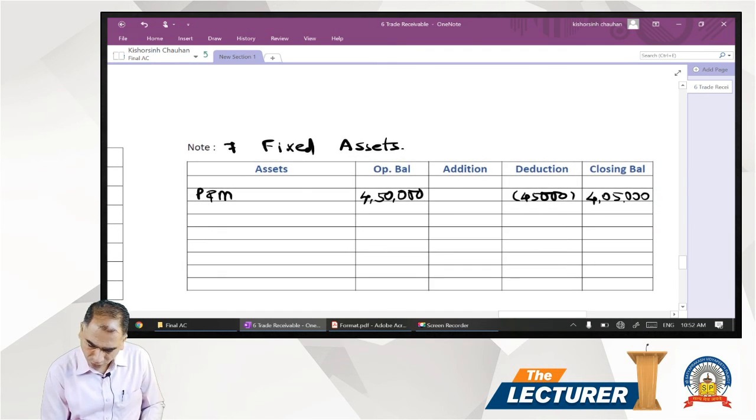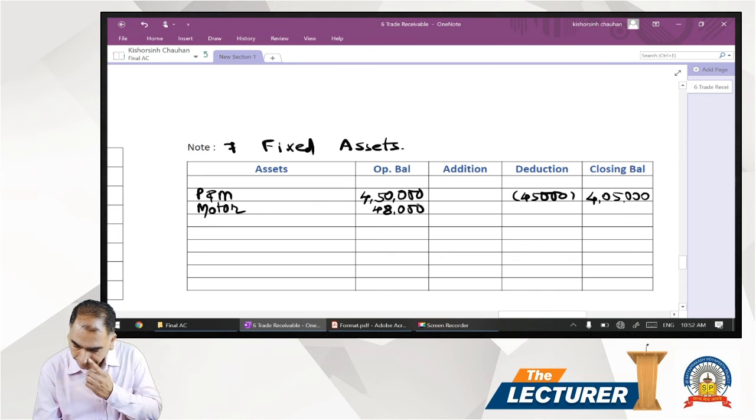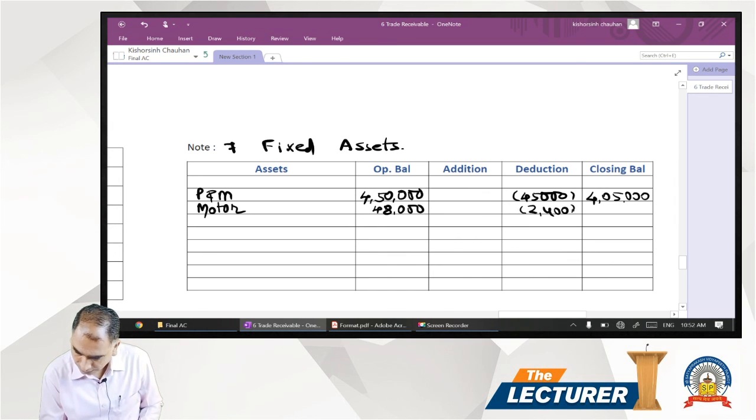Similarly, we have been given the motor car. The motor car is 48,000 and depreciation is 5%, so it's 2,400. So the remaining amount is 45,600. We may have other fixed assets also, so you should not total all the other columns, but depreciation is only given this much, so we can have a total of depreciation. This comes to 47,400.